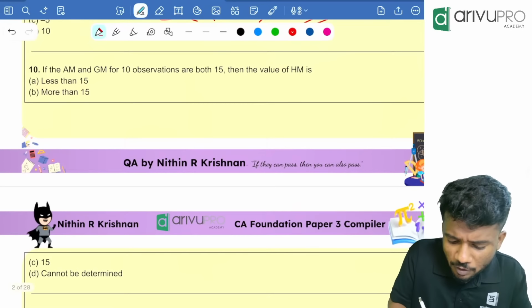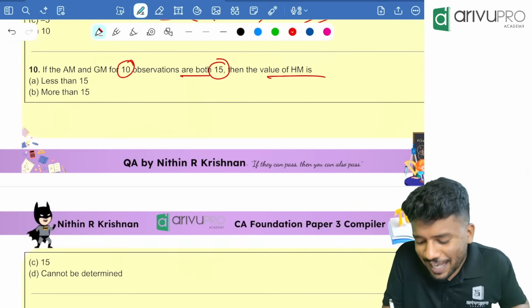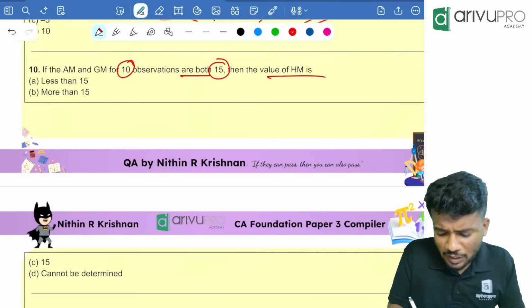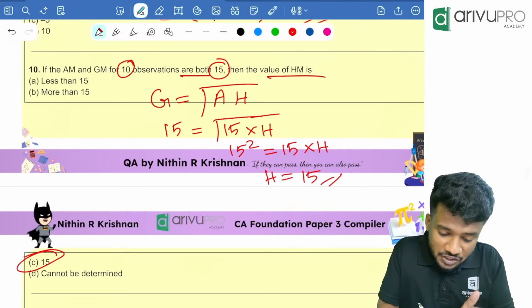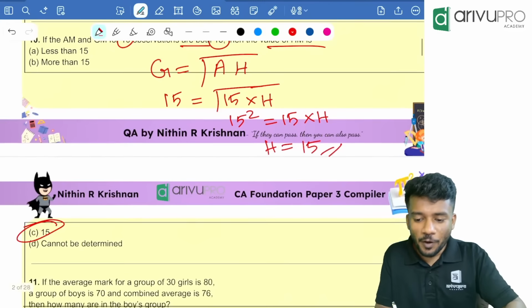If AM and GM of 10 observations are both 15, then what is the value of HM? We know one formula: G is equal to root of A into H, that is arithmetic mean into harmonic mean. G is 15 as given over here, and A is 15. Then H is the question. Square both sides. That means 15 square is equal to 15 into H. From that, H is equal to 15 square by 15, which is 15 itself. So the answer is 15. We know that if AM and HM are the same, then GM is also the same. Similarly, if AM and GM are the same, then HM is also the same.